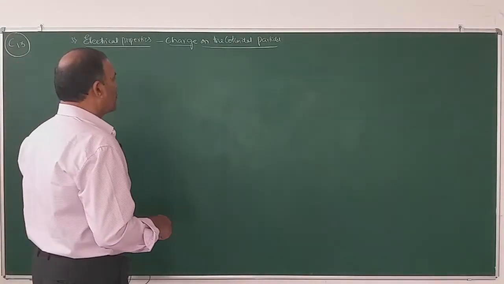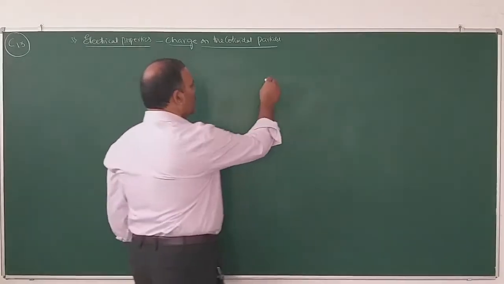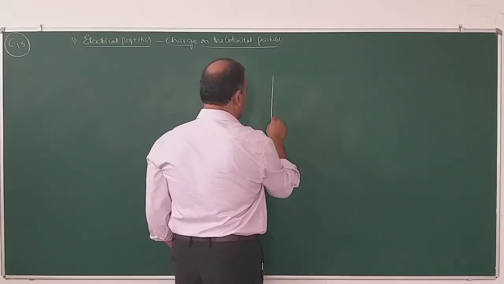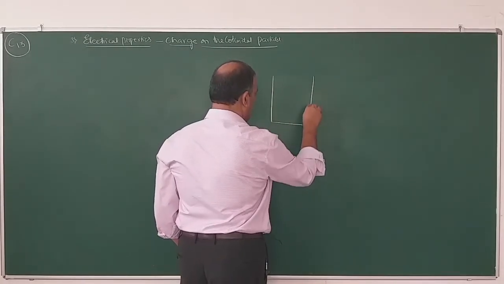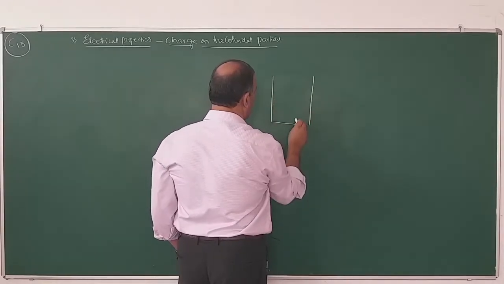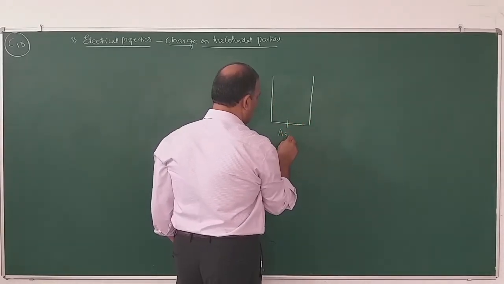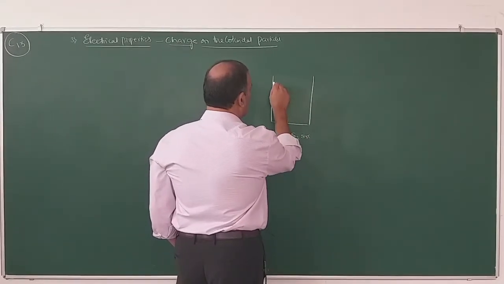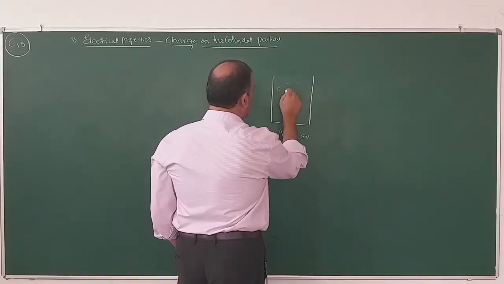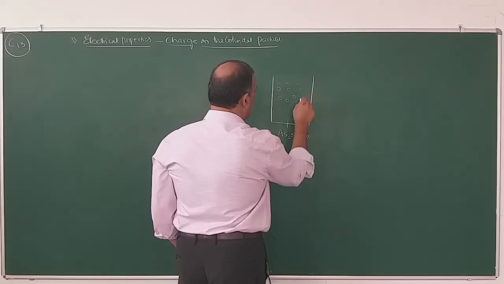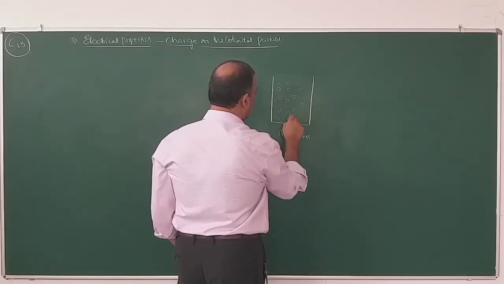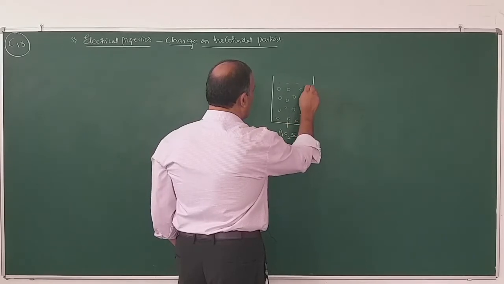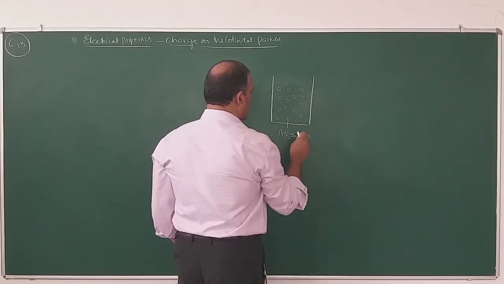So for example, if you take any solution, say for example, colloidal solution. So this is arsenious sulfide sol, As2S3 sol. So sol means it contains colloidal particles along with dispersion medium. So these are the colloidal particles dispersed in water.